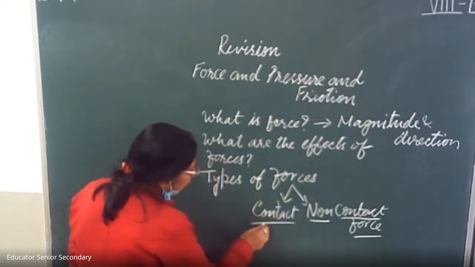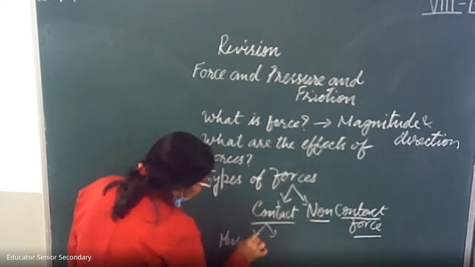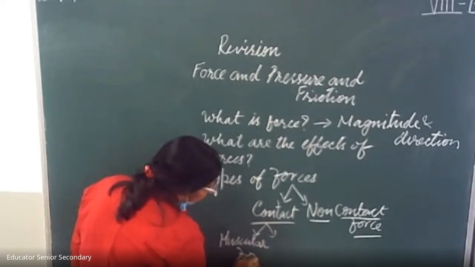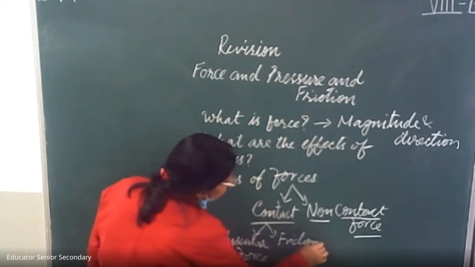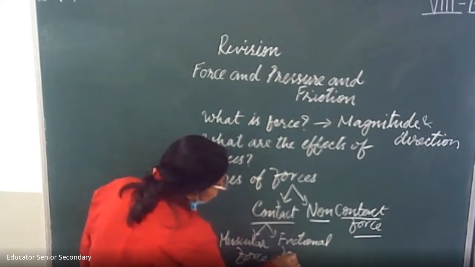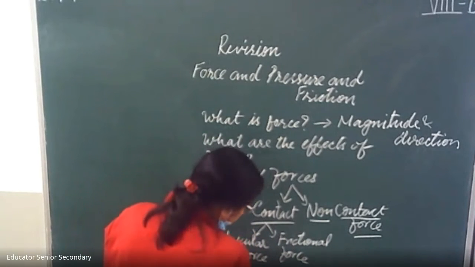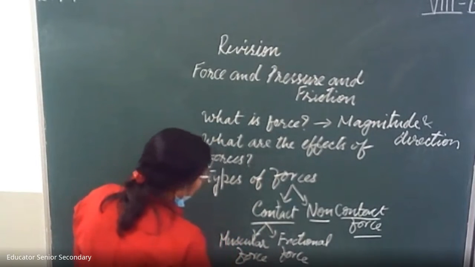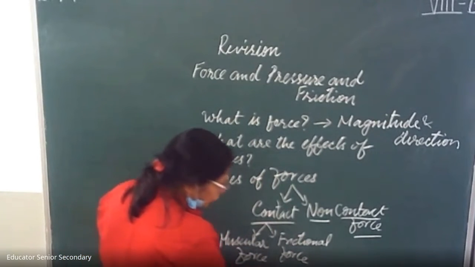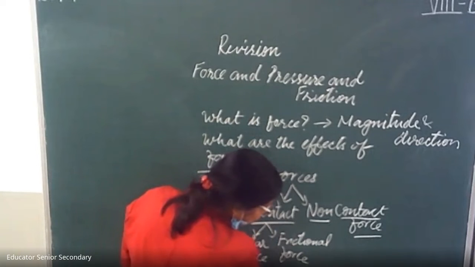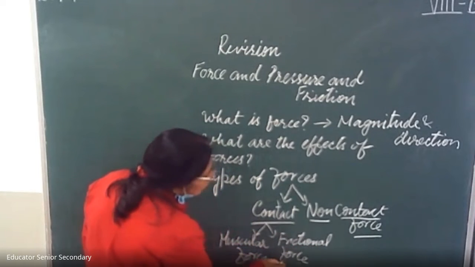Contact forces are of two types: muscular force and frictional force. What is muscular force? Children, when we use our muscles to pull or push anything, that is muscular force. What is frictional force? Friction is a force that slows things down or prevents things from moving. So it always opposes the motion.